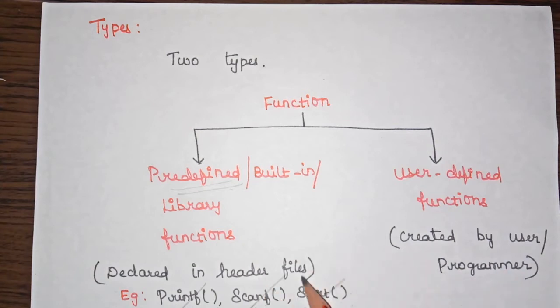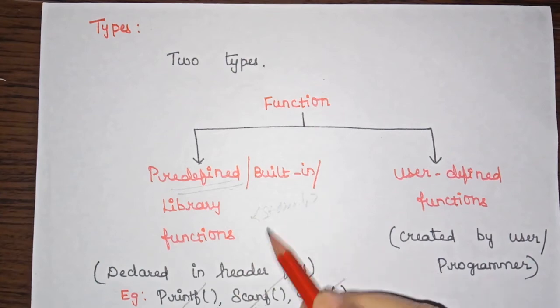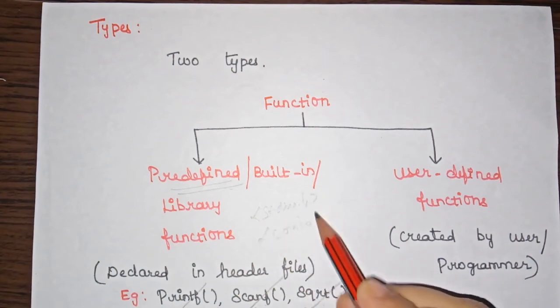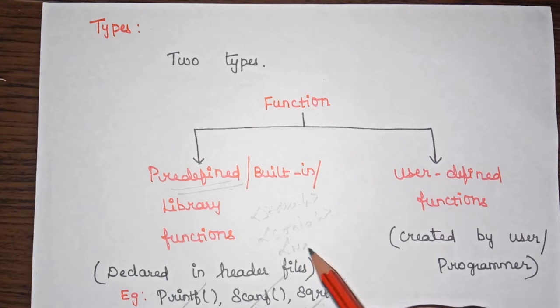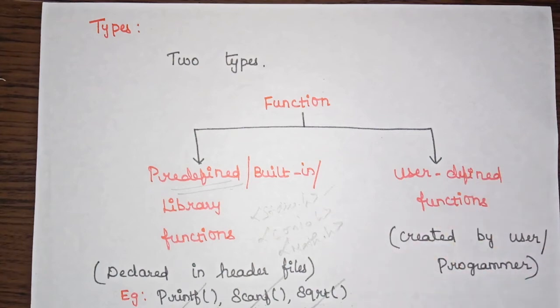We are using header files, right? That is #include <stdio.h>, #include <conio.h>, and math.h. Inside stdio.h we have printf and scanf. Likewise, when we are using square root, it is inside the math library file.